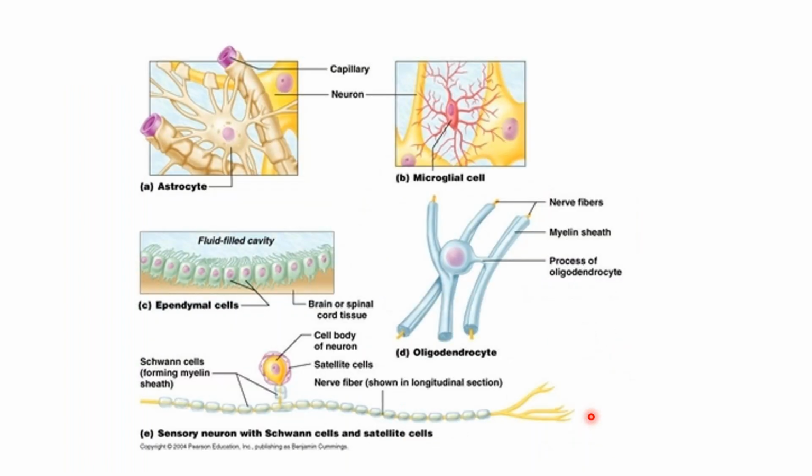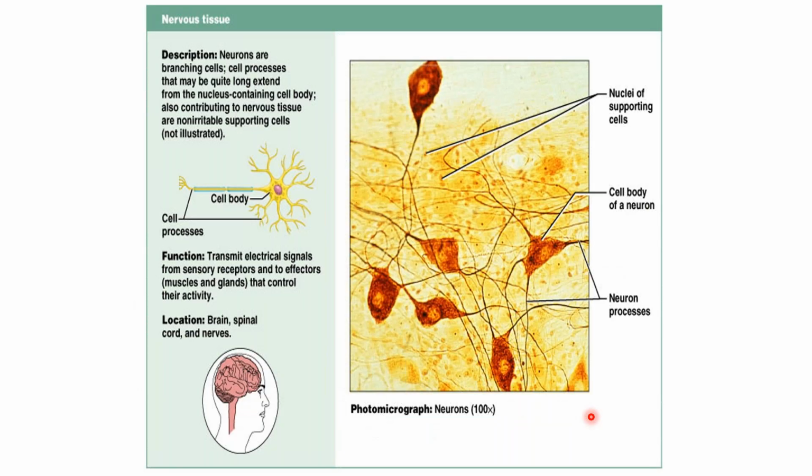This is again the higher magnification, and now these cells are clearly seen. Now you can correlate the neurons with the Schwann cells in the peripheral nervous system, and astrocytes, oligodendrocytes, microglia, and ependymal cells in the central nervous system.